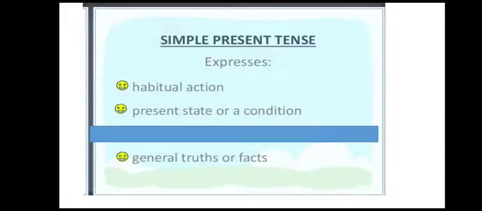Second, a present state or condition, like what they are doing right now. For example, right now I am teaching in the class, or I teach you present tense. That comes in the category of present state. The next is general truth or facts, which are universal truths.